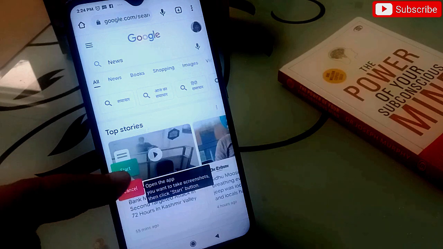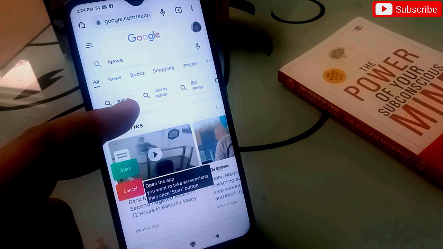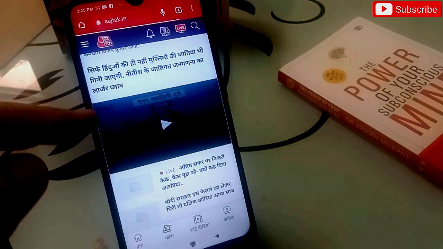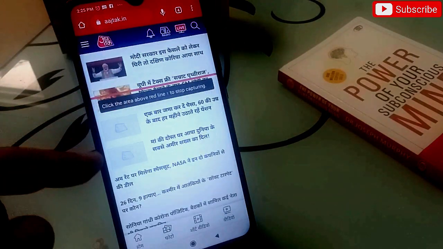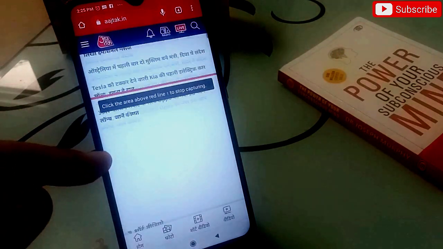Simply I have to press this start button and then I have to press anywhere on the screen and it will automatically start taking the screenshot like this. You can see this one, it's taking the screenshot here. It's automatically scrolling and it's taking the screenshot of the whole page. It's a long page here and it's automatically taking the screenshot.